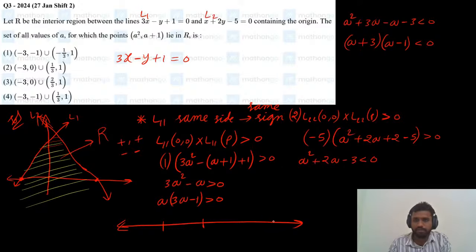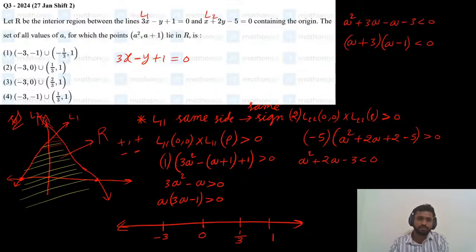So 4 critical points we need to take. Minus 3 is one critical point and 1 is another critical point. So here 0 and 1 by 3. 1 by 3 is nothing but 0 point something, so 1 by 3 will come here.